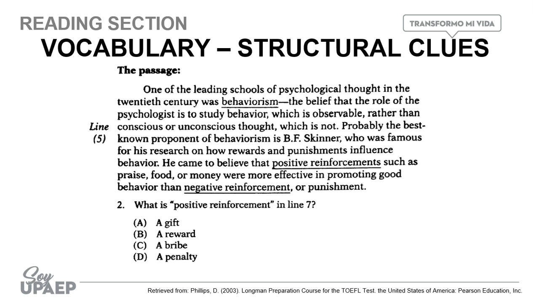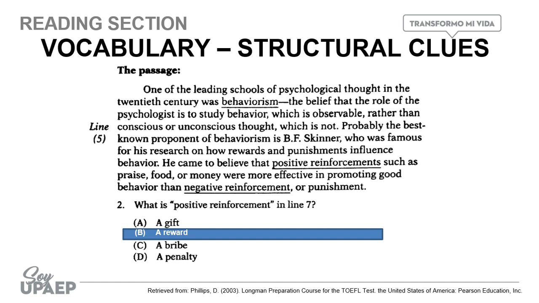He came to believe that positive reinforcement such as praise, food, or money were more effective in promoting good behavior. Okay, so if you notice in this case, the author is giving you examples in order for you to know what positive reinforcements are: praise, food, or money. So, we can conclude by using these examples that positive reinforcement is a reward. Okay, because they are positive things that are given to people.